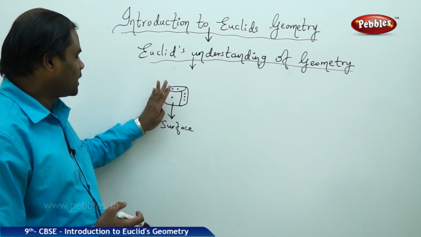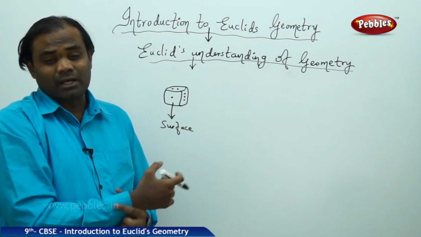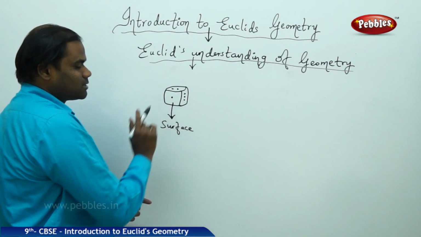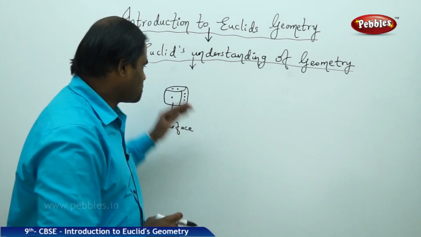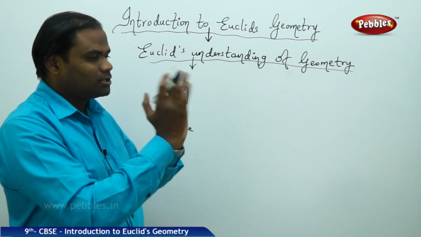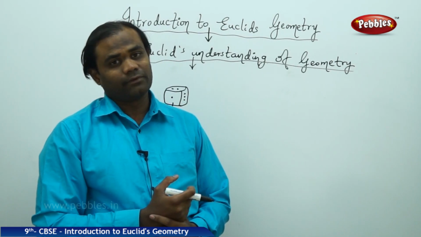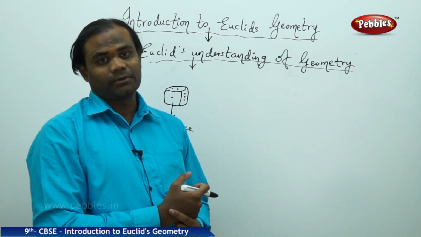That means when I take this surface in this region, the other surface lies entirely in other space. So according to Euclid's geometry, every surface is in its own space, the other surface being in another space. Each of the 6 surfaces will be in a different region, is how we understand Euclid's geometry.